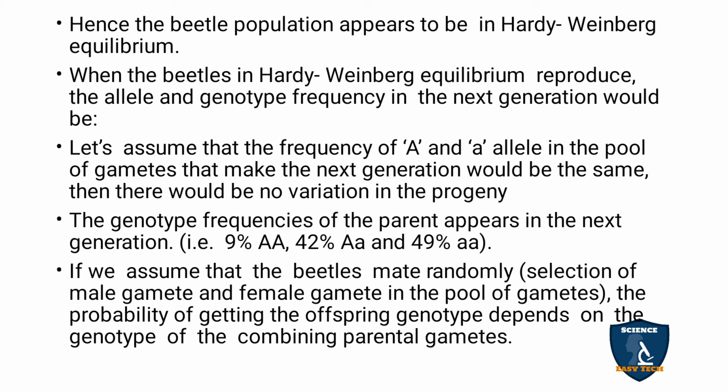If we assume that the beetles mate randomly, that is, selection of male and female gametes in a pool of gametes happens randomly, the probability of getting an offspring genotype depends on the combination of the parental gametes. So only the parental gametes determine the genotype of the offspring, that is the progeny, if they mate randomly. That is all they said at this point.